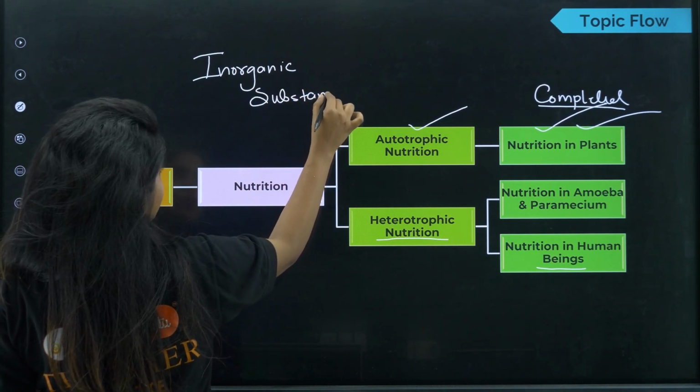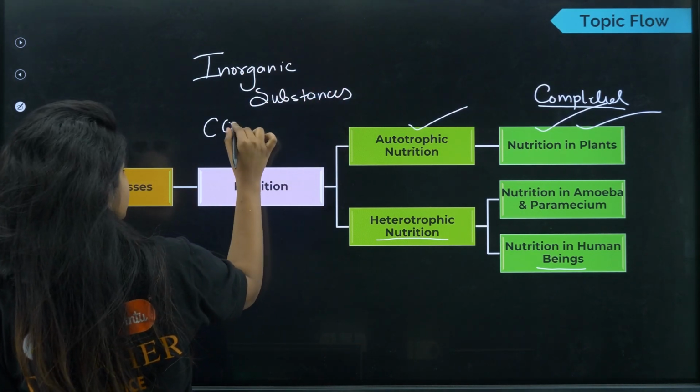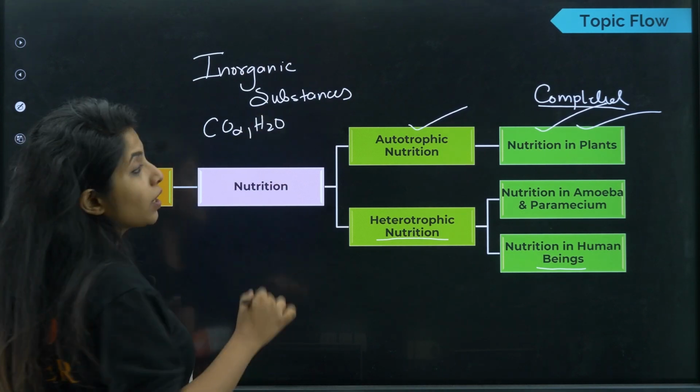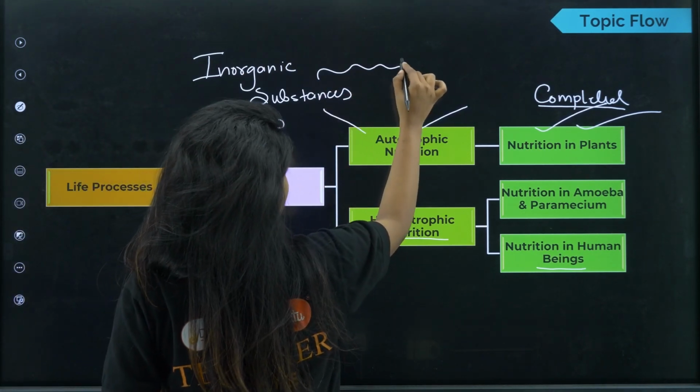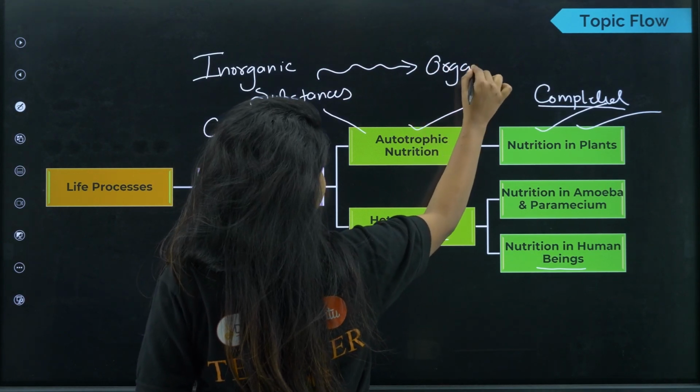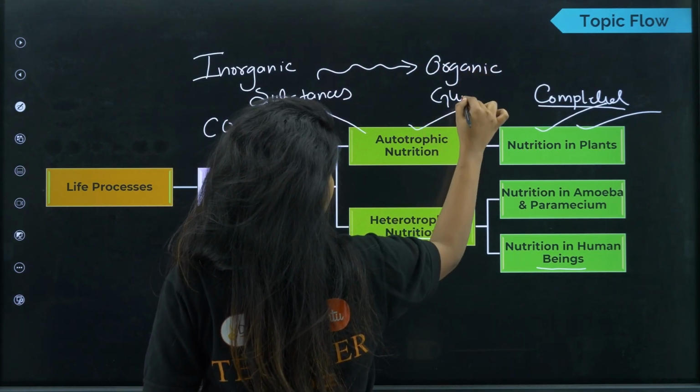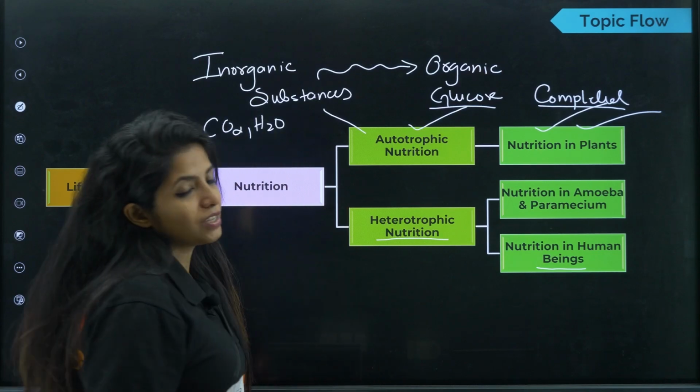For example, what do you call inorganic substances as? Can you give some examples? CO2, H2O, they're all inorganic. And now those are the organisms which can convert these inorganic substances into something organic like glucose. So they are known as autotrophs.